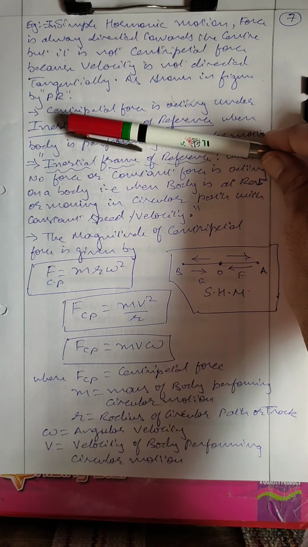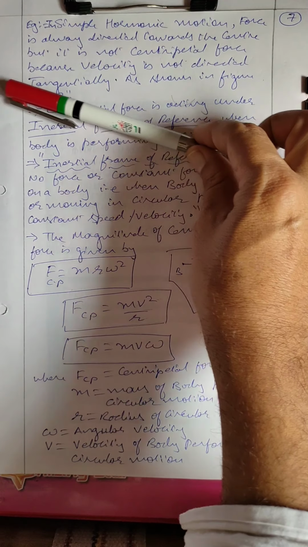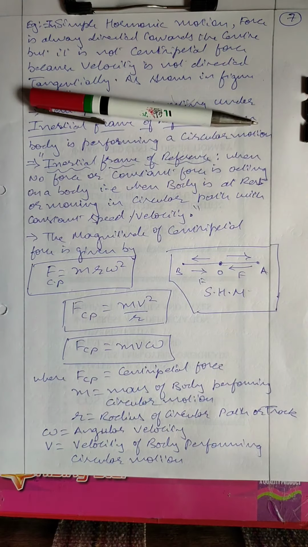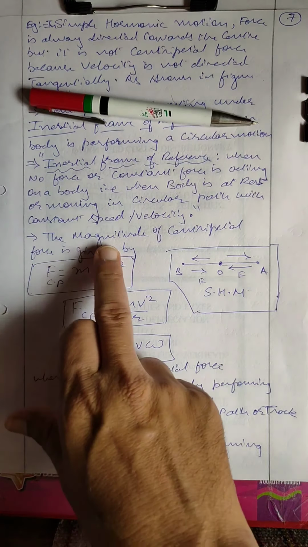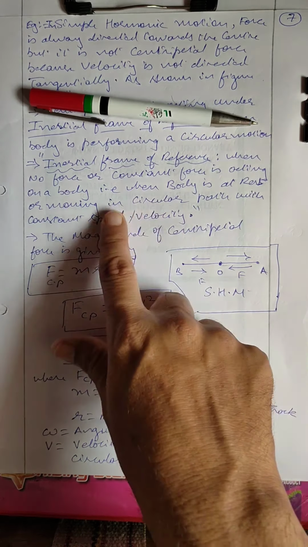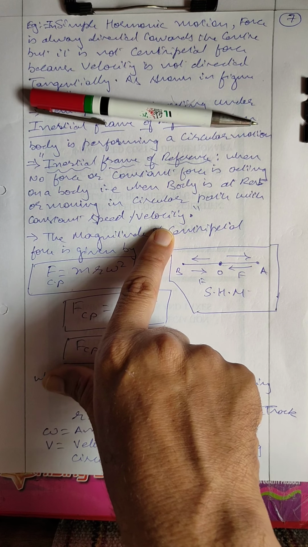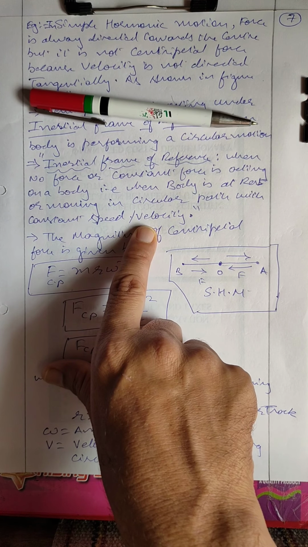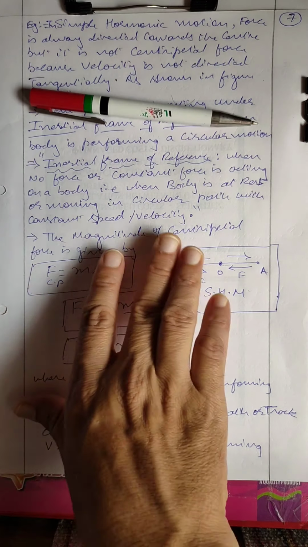But when a constant force is acting on it and the pen is moving at a constant speed, a constant velocity, it is called what? Inertial frame of reference. So here what I have said is moving in a circular path with a constant speed or velocity. When it is moving with constant speed or velocity, it is an inertial frame of reference. That means a body is at rest or moving with a constant speed.